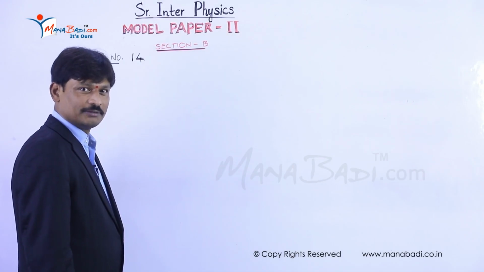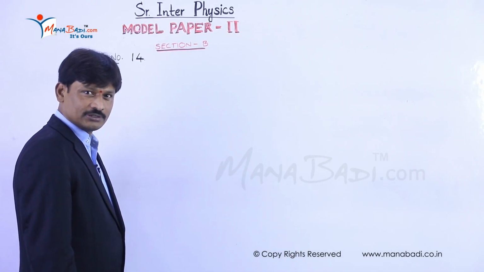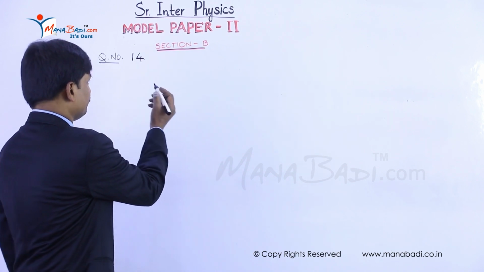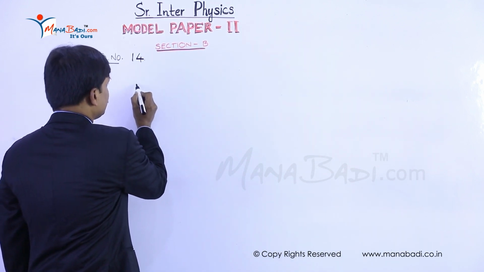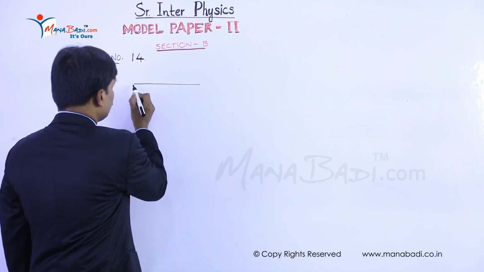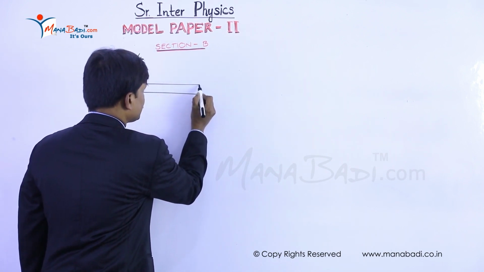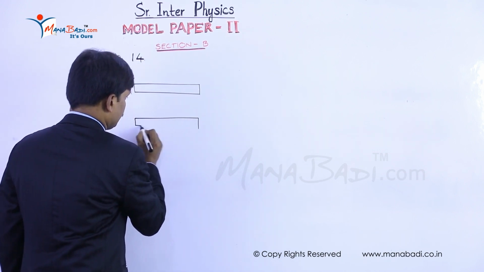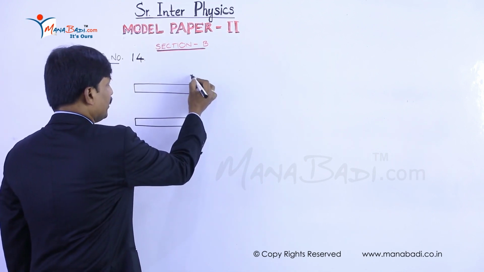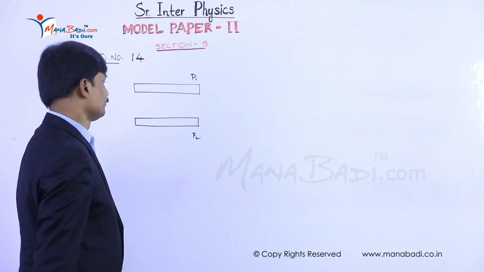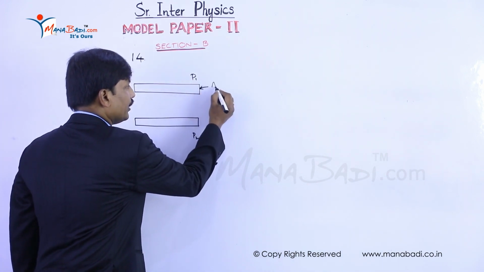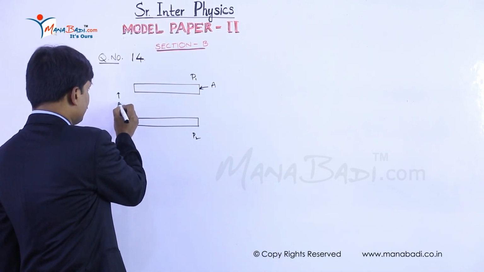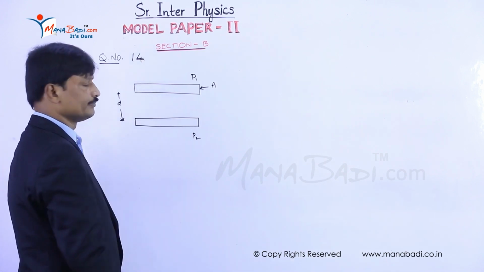Now, question number 14. The question is, derive an expression for capacitance of a parallel plate capacitor. Let me explain. Let us consider two identical conducting metal plates, plate P1 and plate P2. Each plate area is capital A, and they are separated at a distance small d.